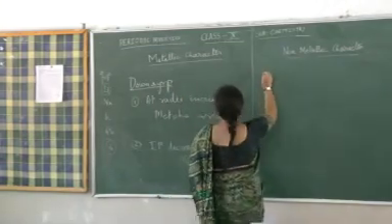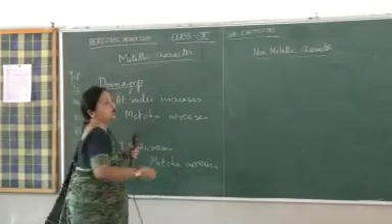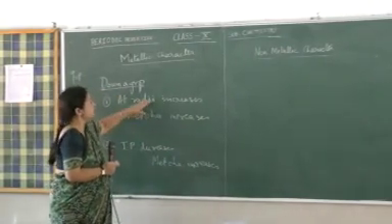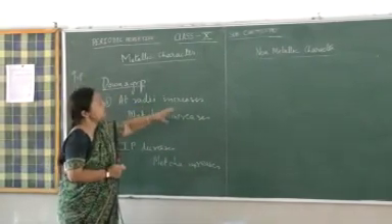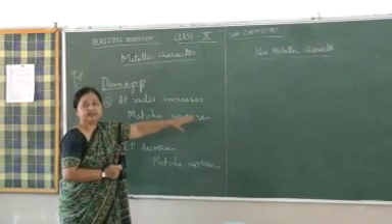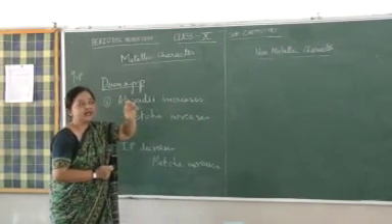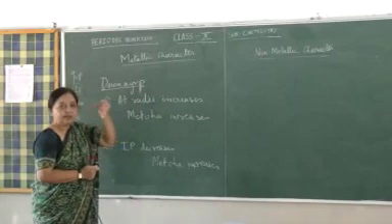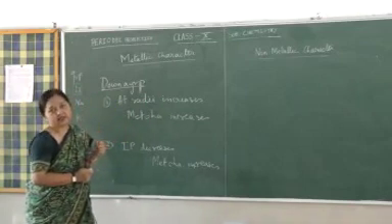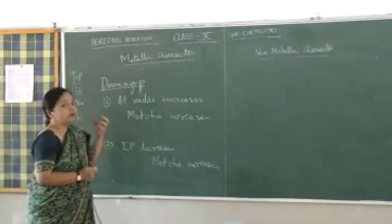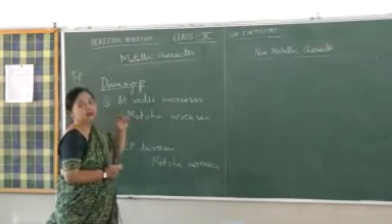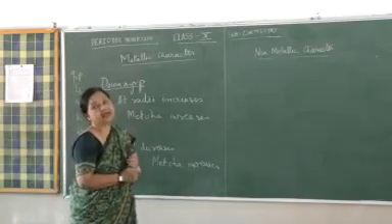Down a group, non-metallic character, as you see that atomic radii increases. So atomic radii increases, non-metallic character will decrease. Non-metallic character is due to the attractive force and pulling electron into its valence shell. So if the nuclear pull becomes faint, then what will happen? The electrons will not be pulled effectively.